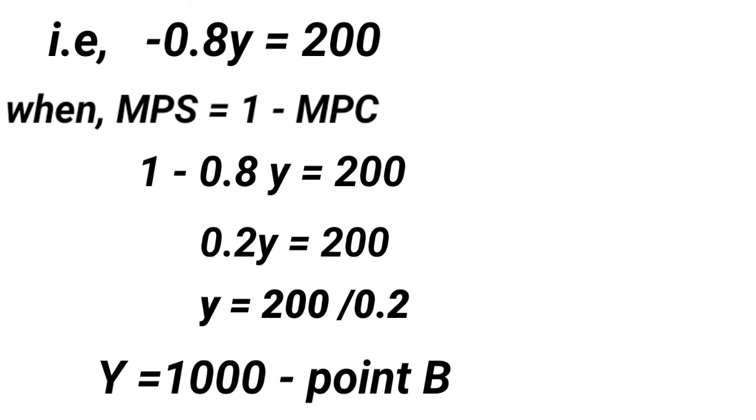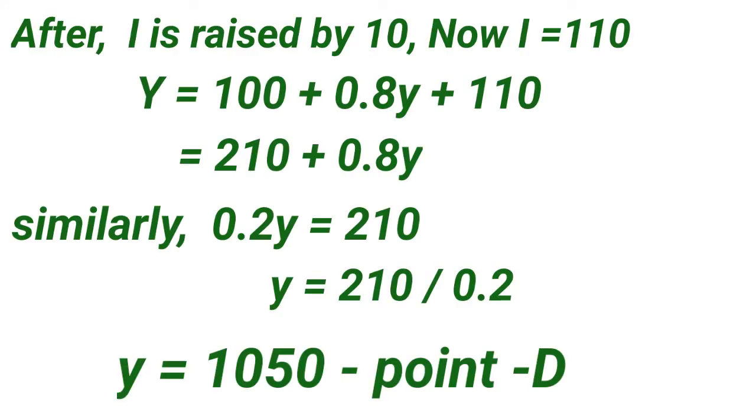Therefore, Y is equal to 1000. After I is raised by 10, now I is equal to 110. Therefore, Y is equal to 100 plus 0.8Y plus 110, which is 210 plus 0.8Y. Similarly, 0.2Y is equal to 210, Y is equal to 210 by 0.2, Y is equal to 1050.